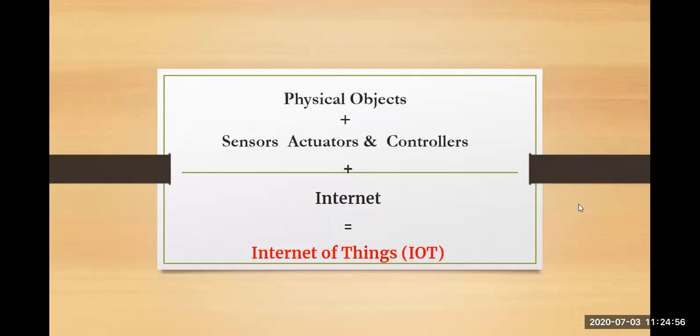To sum up IoT, we can say that physical objects plus sensors, actuators, and controllers plus the internet is nothing but your IoT.